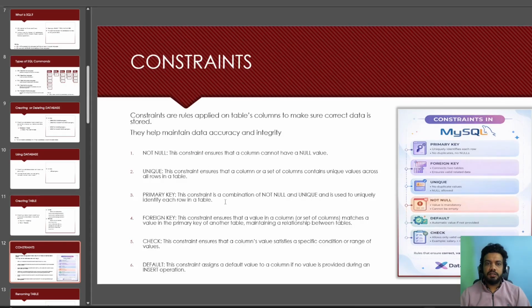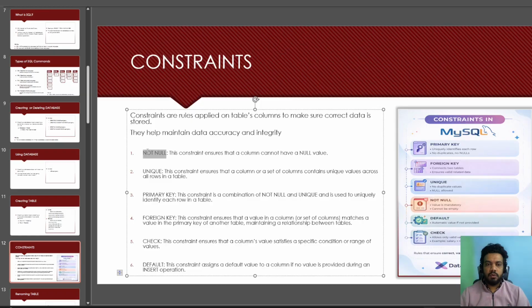So now constraints, what are constraints? Constraints are basically rules that are applied to the table or column. And why do we apply them? Because we want to ensure data accuracy, data quality, data integrity. If we don't apply them, the database will just be a storage system for text or numeric values, so it will not make sense. It will make the data worse. That's why constraints are really useful. So what are the types of constraints? There are 6 constraints.